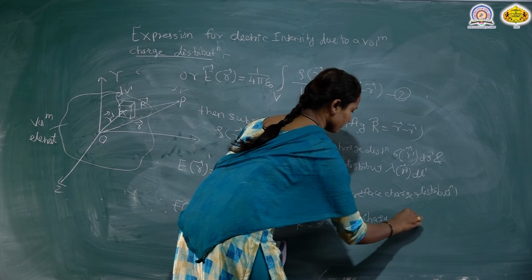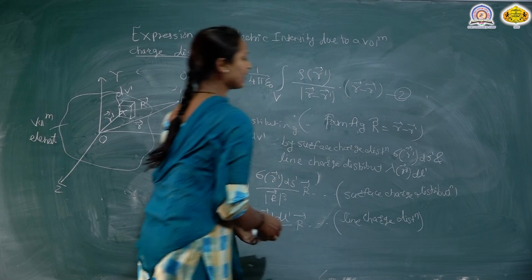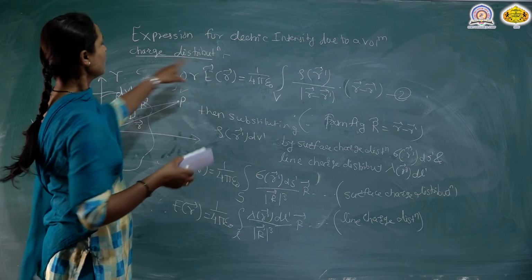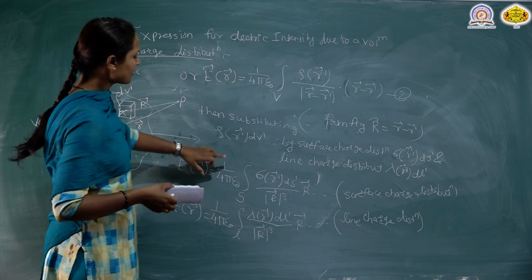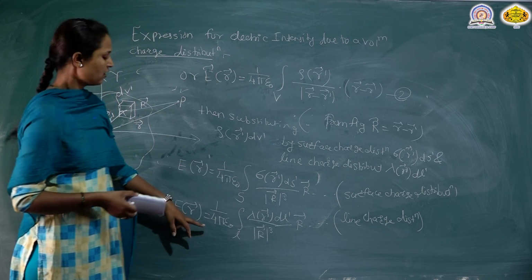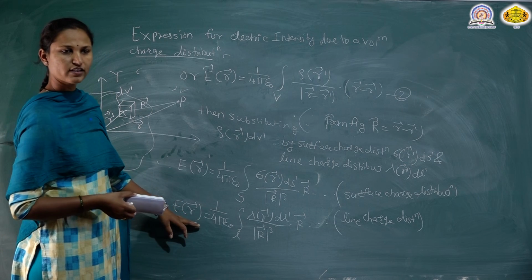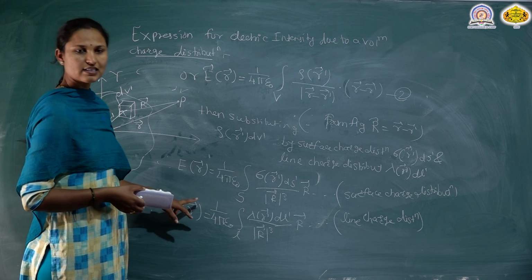This is the electric intensity for the volume, surface and line charge distributions.